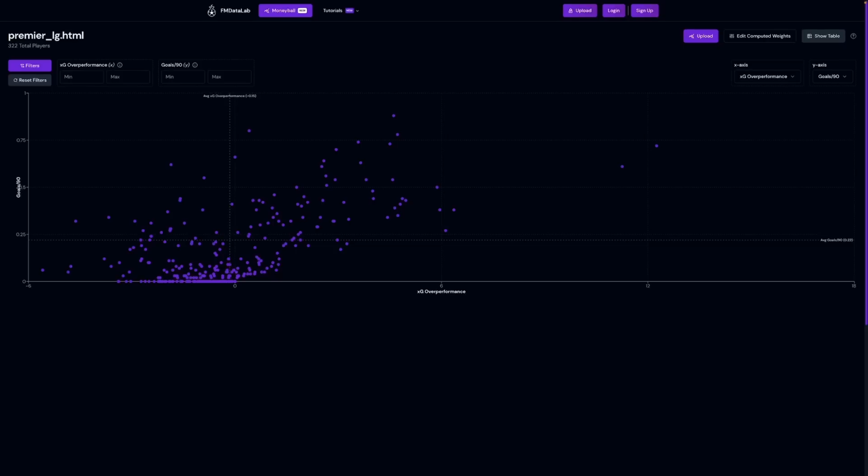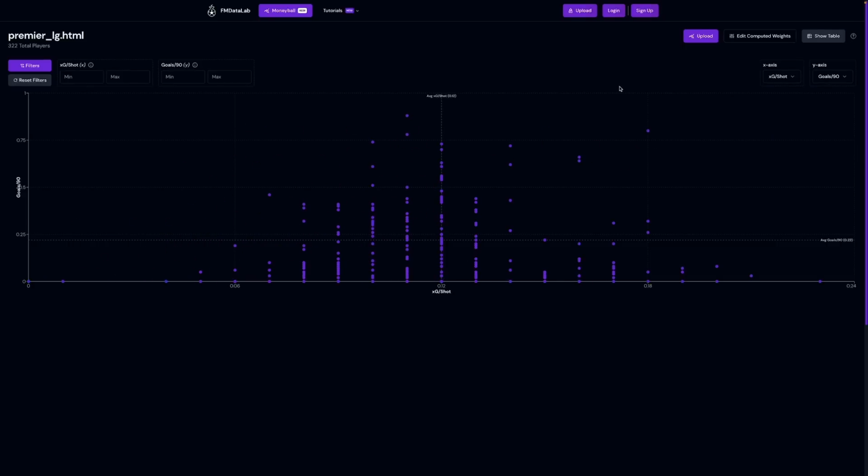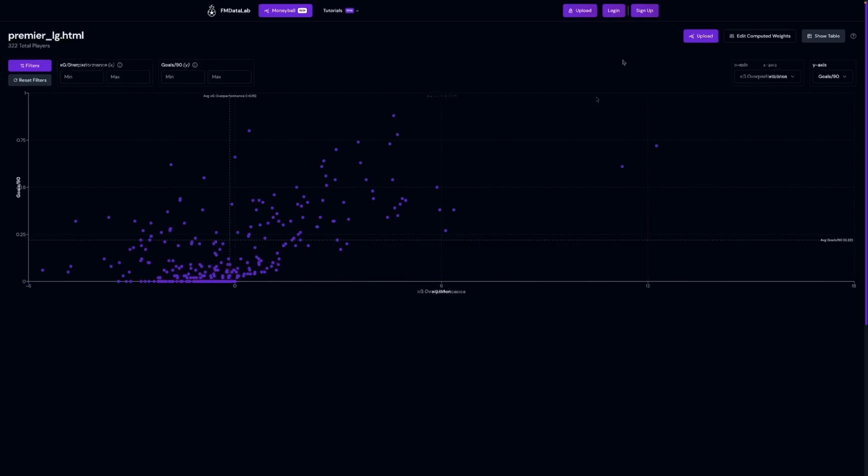You can, however, update the X and Y axis values to compare any two available stats in the X and Y axis dropdowns. So I can update the X axis stat here to be XG per shot instead, and you'll see all the data points in the scatter chart update to reflect this change. You can update the minimum and the maximum X and Y stats to filter values to update the scatter chart data, just as you would do with the column filters in the Moneyball table view.